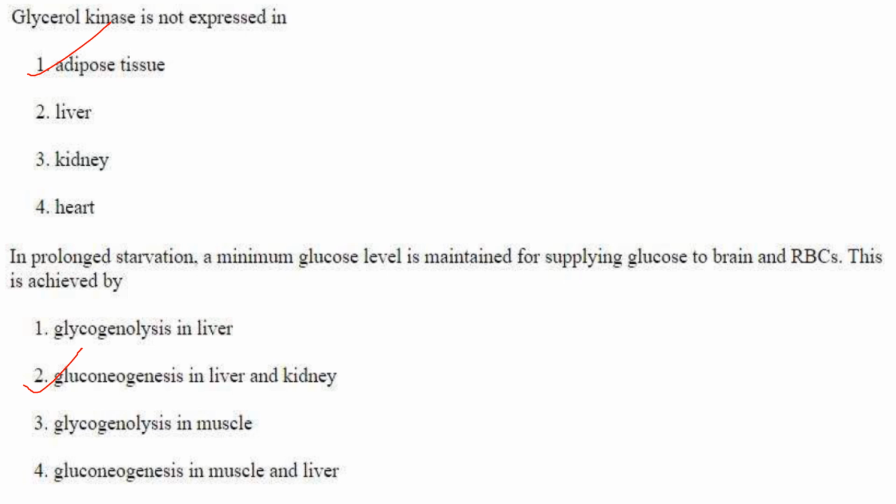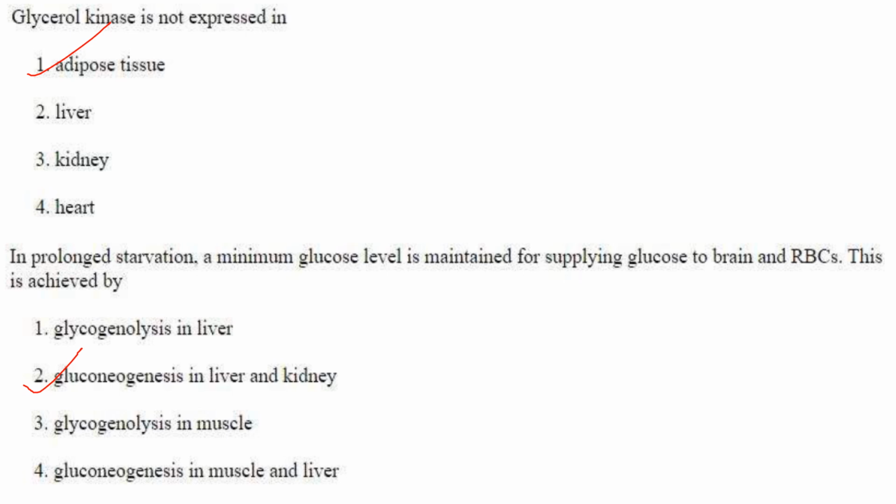So during prolonged starvation, the body's main aim is to maintain a minimum glucose level for the brain and the RBCs. So gluconeogenesis, that is the process of generation of glucose from non-carbohydrate sources, will maintain the blood glucose level, and this occurs in the liver and the kidneys. So the answer here is option 2.